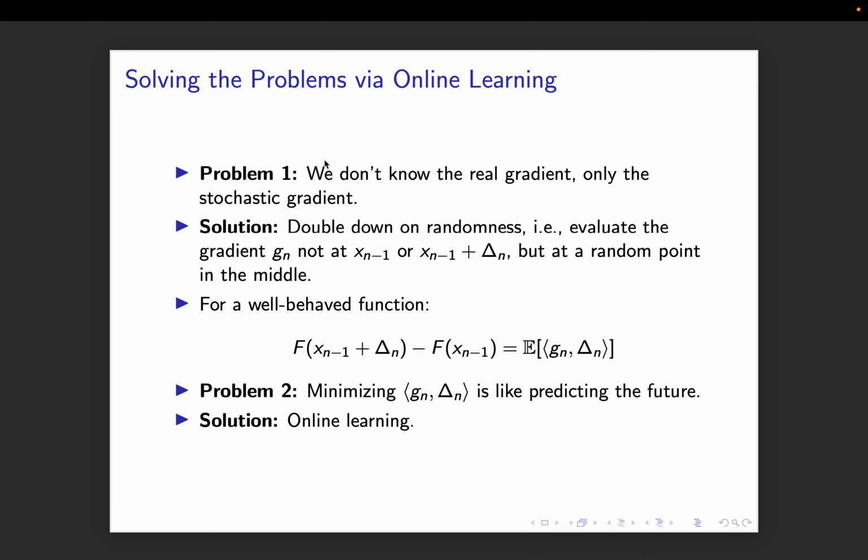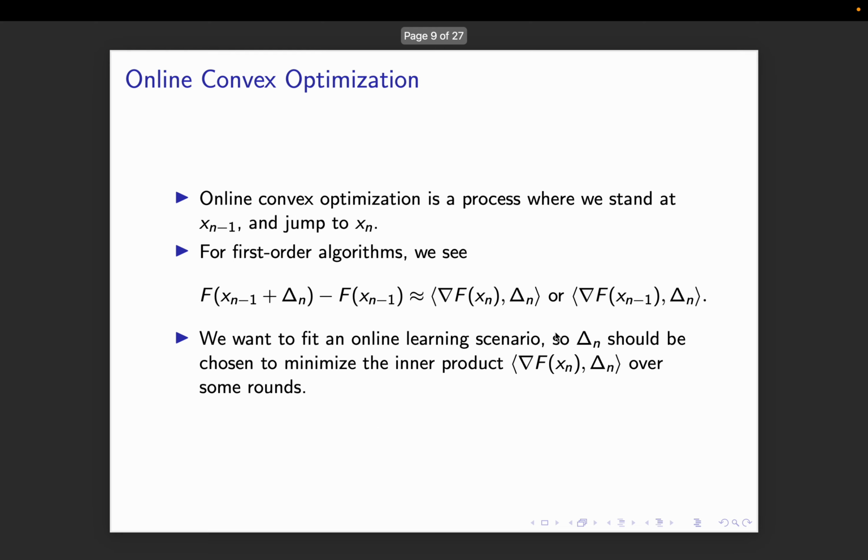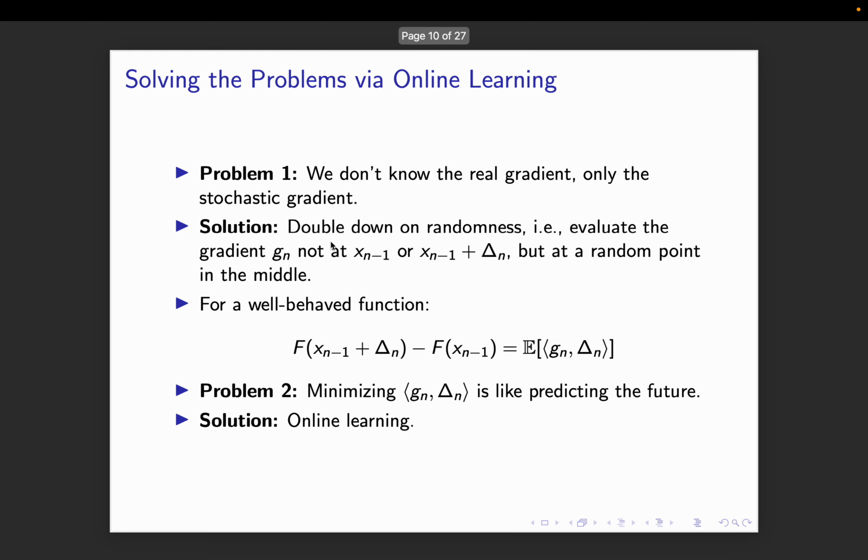So, some problems. We don't really know the real gradient, only the stochastic gradient at any of these points, right? The answer to this is to double down on randomness. That is, we evaluate the gradient g_n not at x_{n-1} or x_n, which will be the next step we get to, but at a random point in the middle. So for a well-behaved function, f of x_n minus f of x_{n-1} is the expectation of the inner product of the gradient and the step that we are going to take.